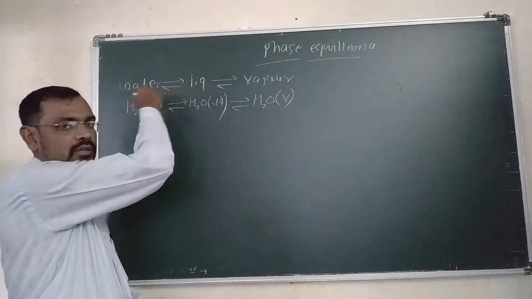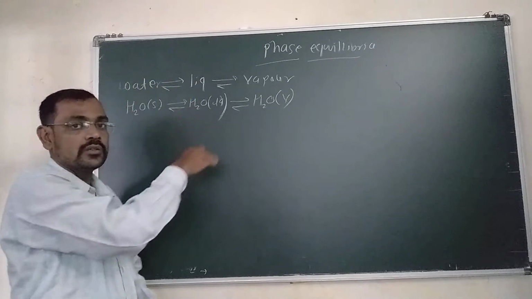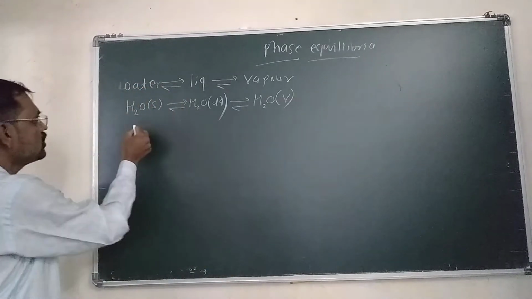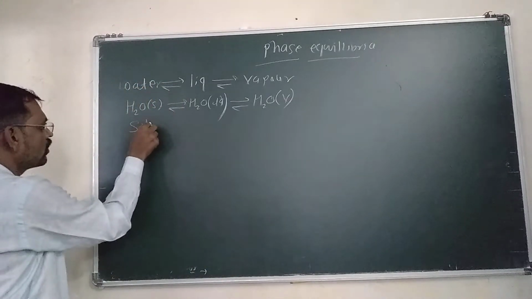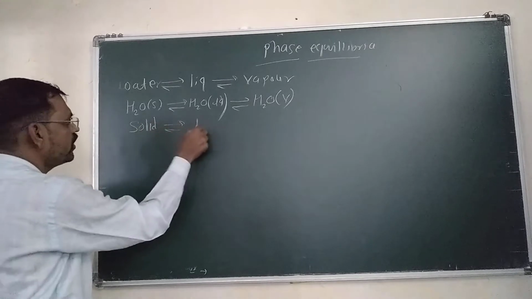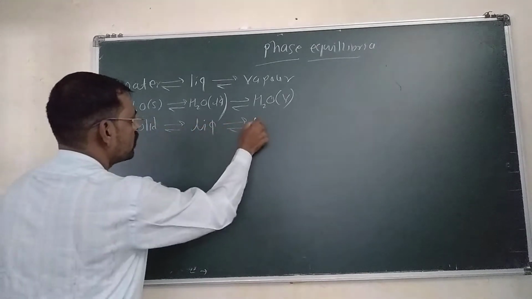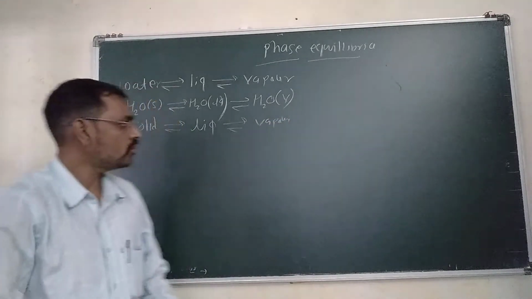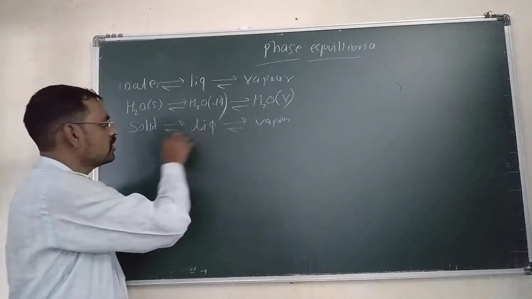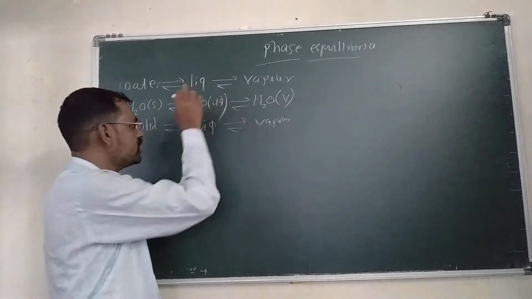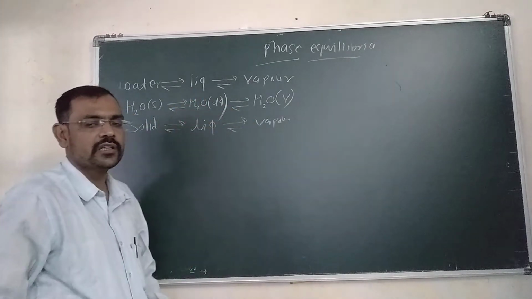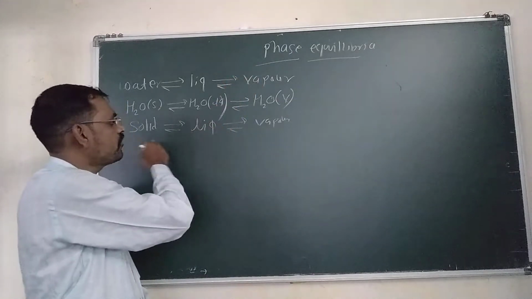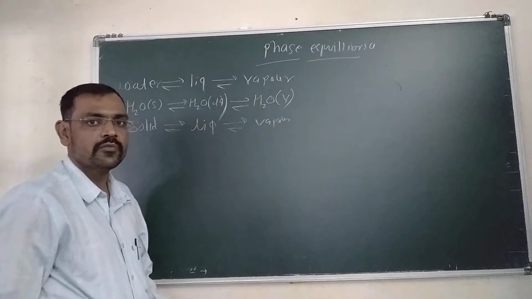So this is the same water. There are three phases: this is the solid phase, which is in equilibrium with the liquid phase, which is in equilibrium with the vapor phase. So these are the solid phase, liquid phase and vapor phase. These phases are in equilibrium with each other, so the name itself says phase equilibrium. There are different types of phases which are in equilibrium with each other.